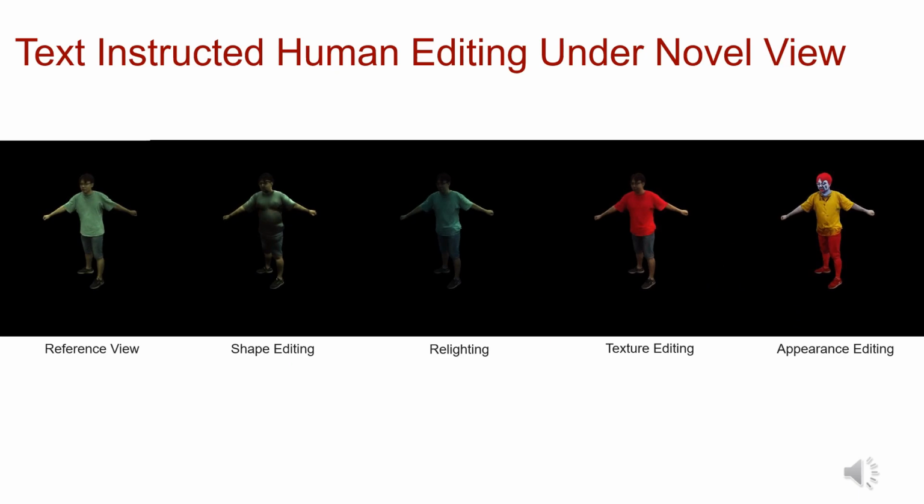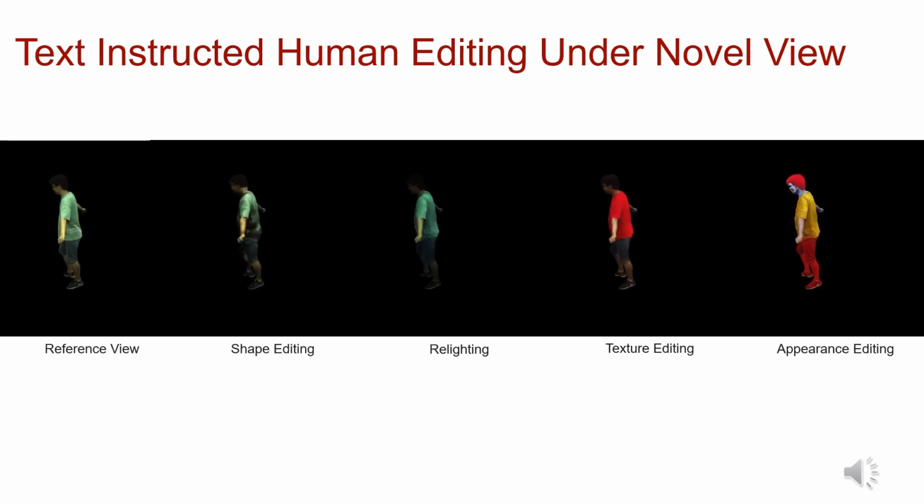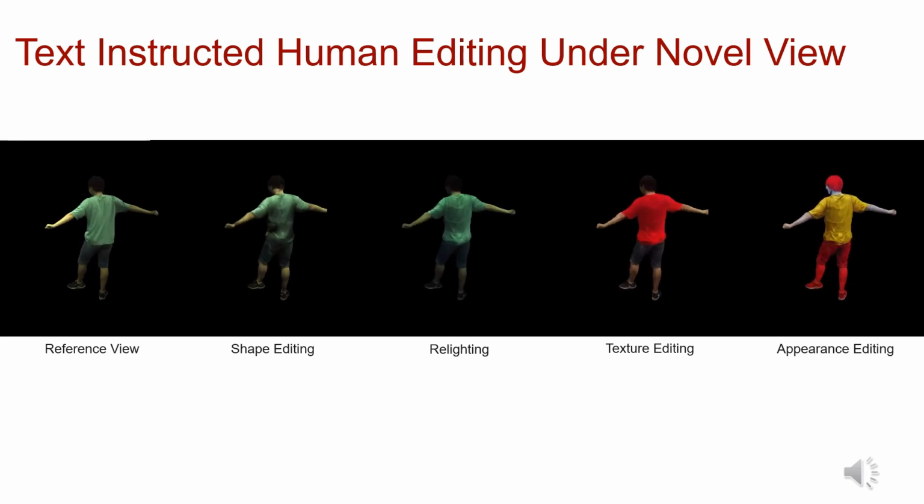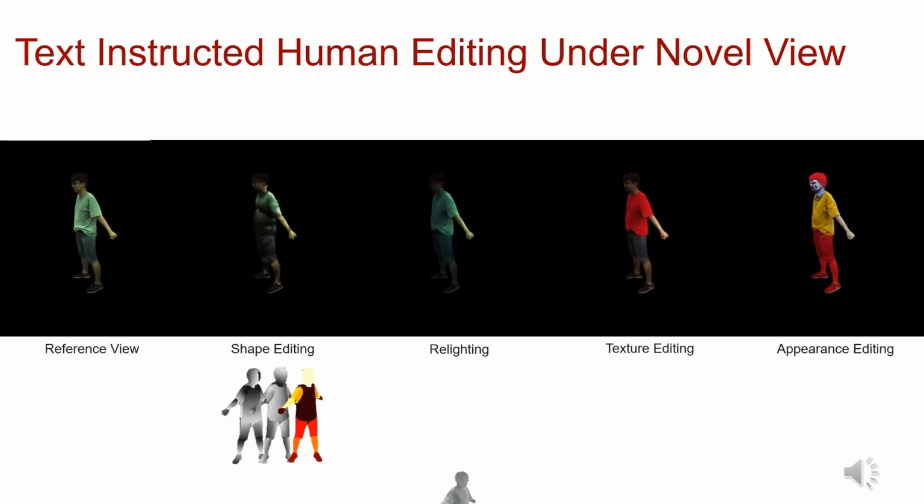Our approach is capable of generating a consistent human body based on different text instructions, which enables fine-grained manipulation with the specific module, for example, shape editing with the UVS module, relighting with our shading branch, and in the end, texture and appearance editing with our neural texture module.